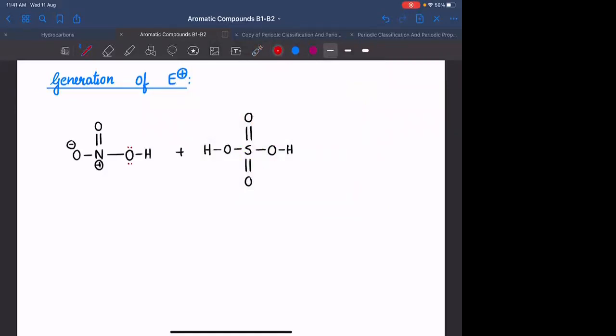The lone pair on this oxygen will be accepting H positive from the H2SO4, which will lead to the formation of, what will be formed then, tell me? A negative charge on this, then you have nitrogen, double bond O with a positive charge, then this is converted into OH2 positive. The oxygen gave its lone pair to H positive, so this will be converting into H2O positive. Agreed? Plus the remaining HSO4 minus. Any doubt?